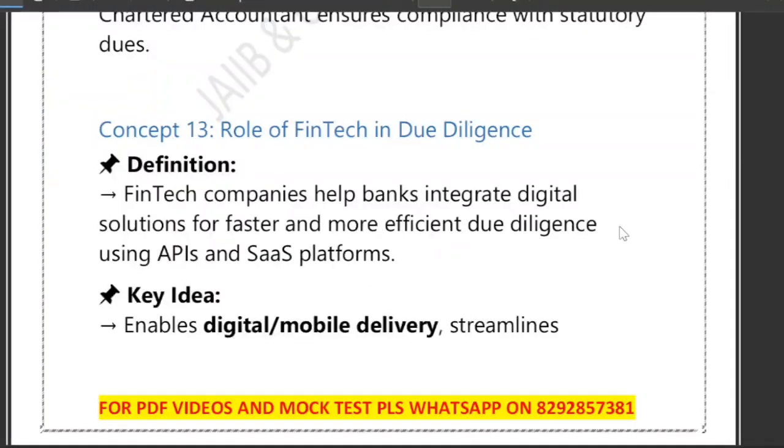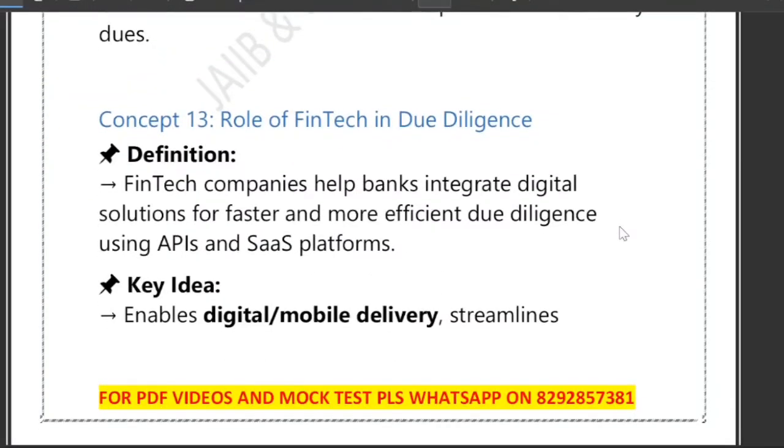Next, the role of fintech in due diligence. Today banks don't rely only on manual checks for due diligence. Modern banking has shifted to fintech-powered verification, which makes the entire process faster, smoother, and more accurate. Fintech companies provide digital tools. They also provide some APIs. They also provide SaaS platforms that connect directly with the bank system.